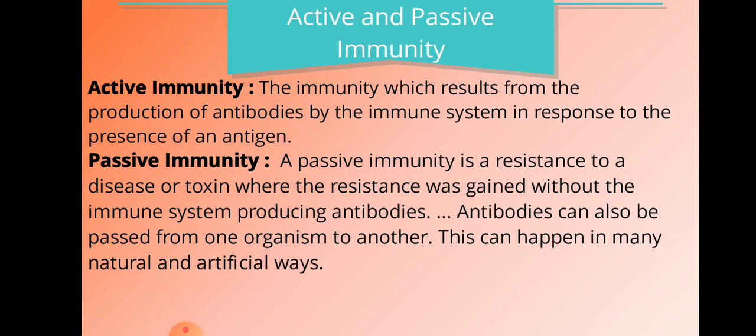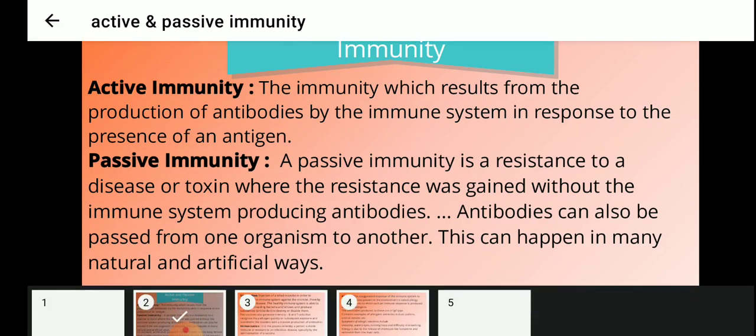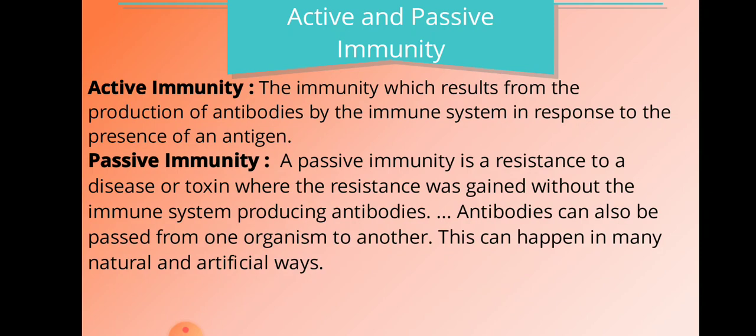Now we'll discuss passive immunity. Passive immunity is a resistance to a disease or toxin where the resistance was gained without the immune system producing antibodies. Antibodies can also be passed from one organism to another. This can happen in many natural and artificial ways.